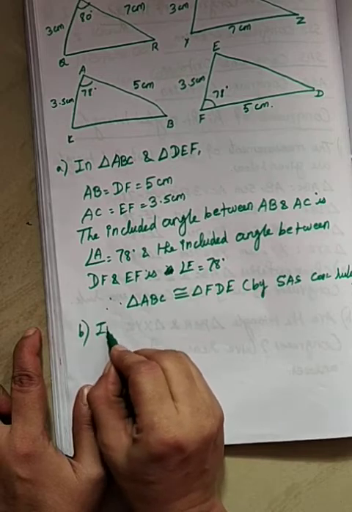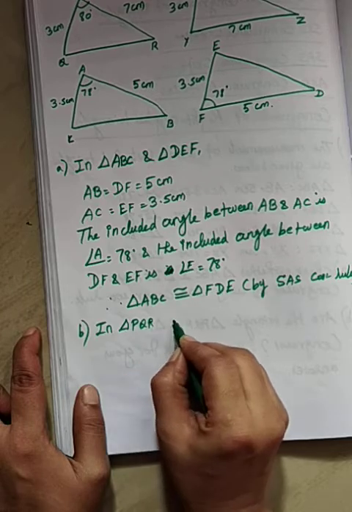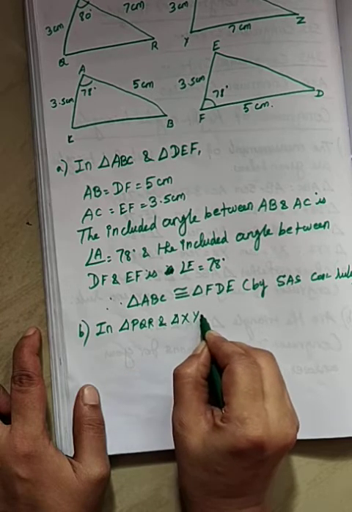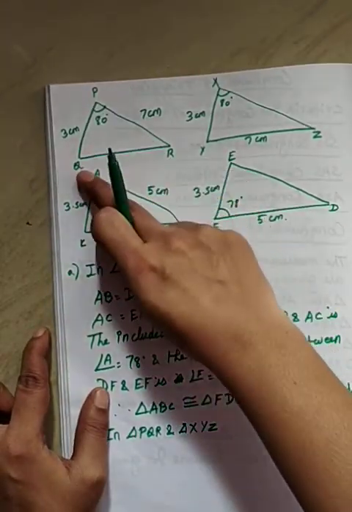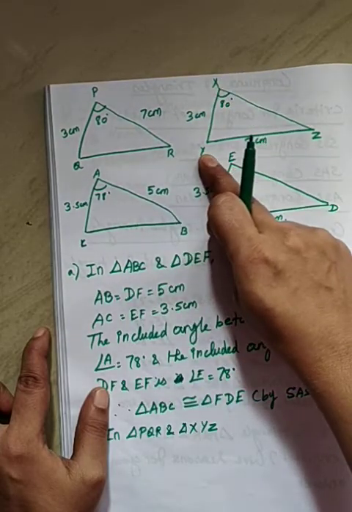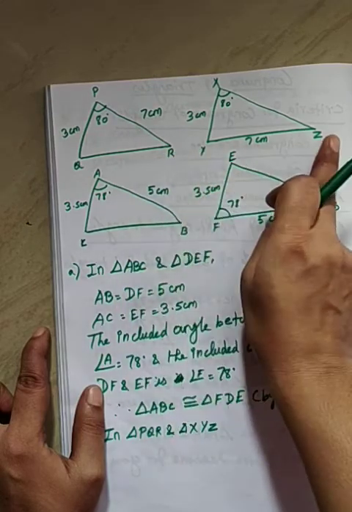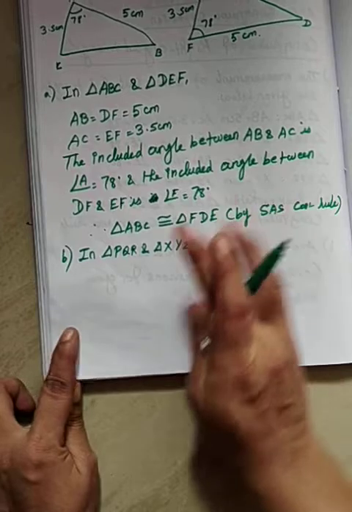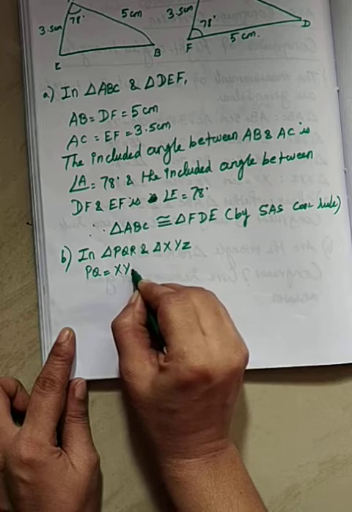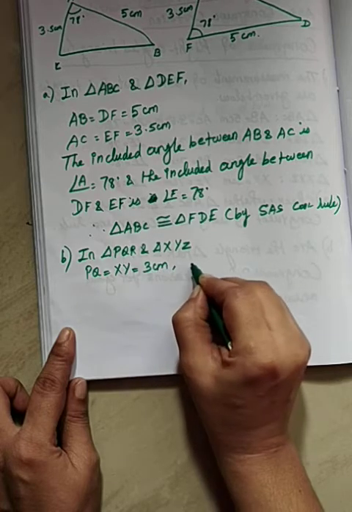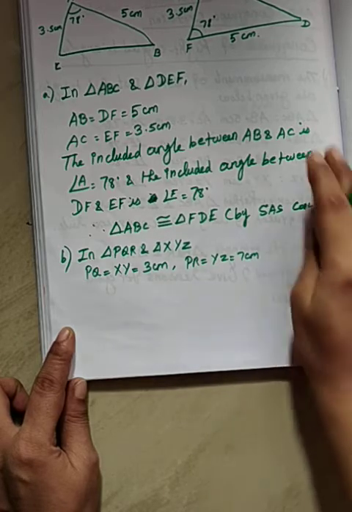See here, in triangle PQR and triangle XYZ, in this diagram, PQ equal to XY equal to 3 centimeter, and then PR equal to YZ equal to 7 centimeter. So first you have to write that.